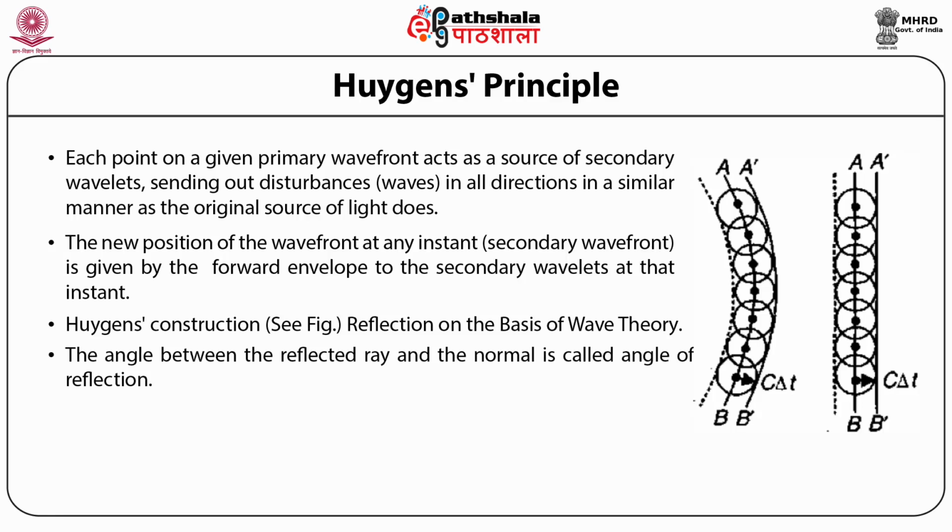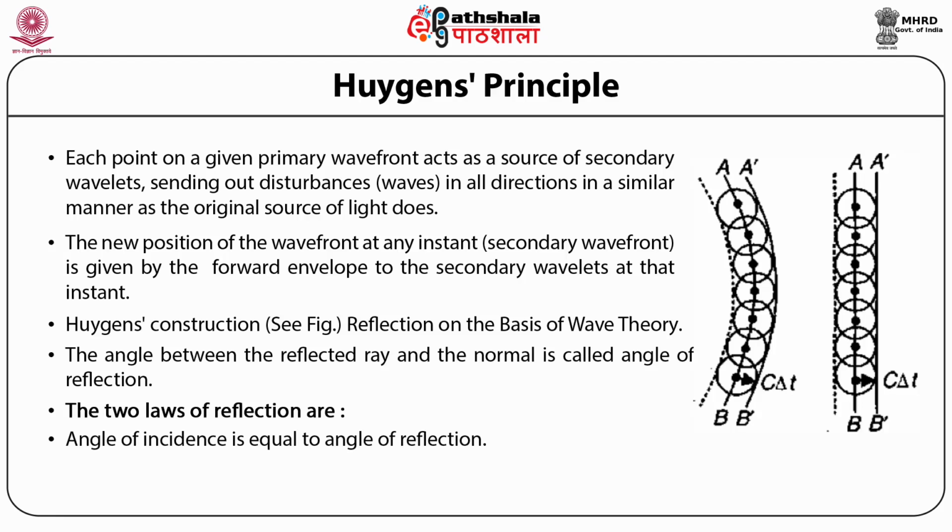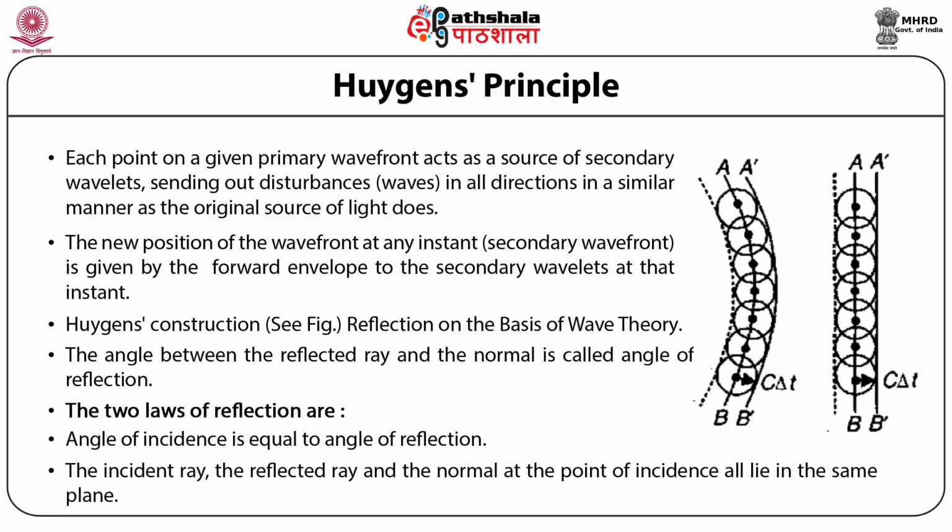Reflection on the basis of wave theory. The angle between the reflected ray and the normal is called the angle of reflection. The two laws of reflection are: the angle of incidence is equal to the angle of reflection, and the incident ray, the reflected ray and the normal at the point of incidence all lie in the same plane.